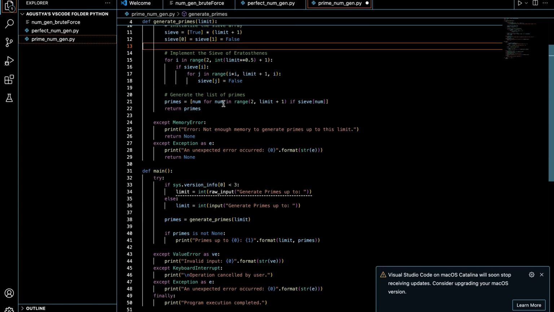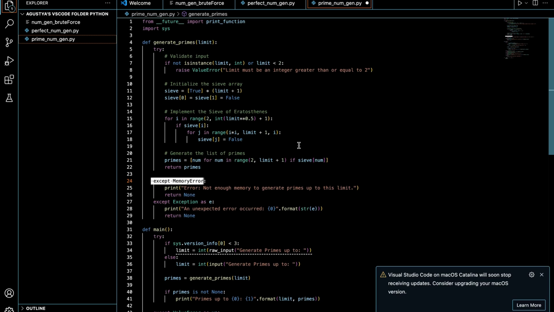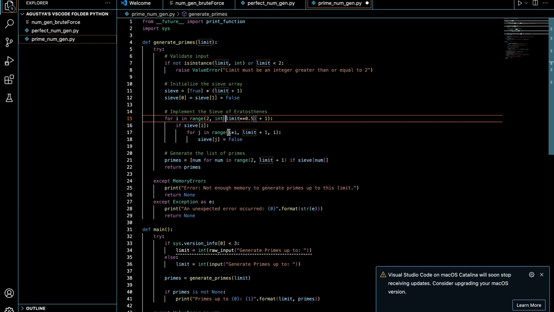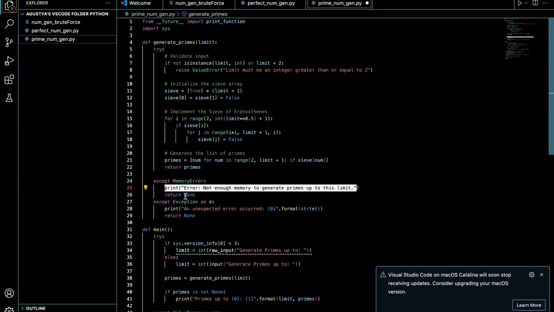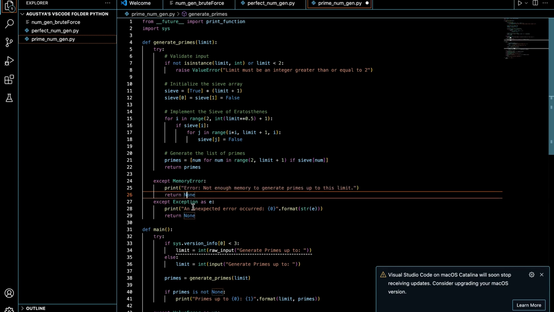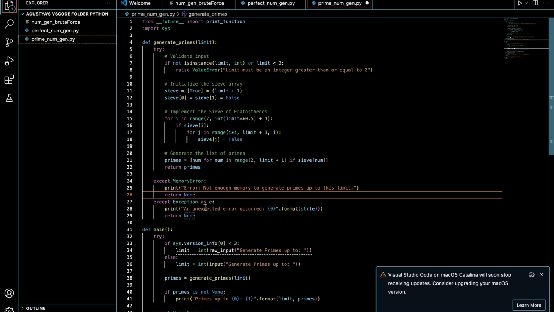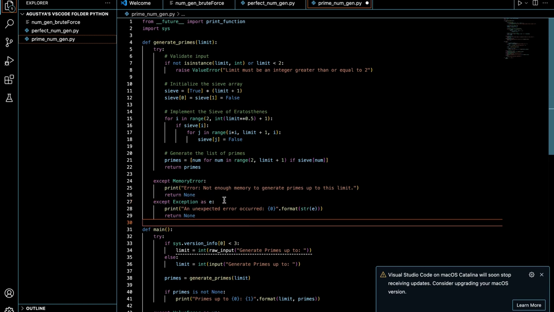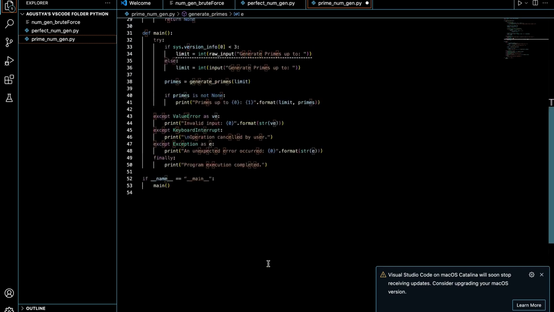And so what we're going to pick up here is how there's also, after that, an exception for a memory error, if it can't generate enough primes to that limit, it's going to print that it can't, and it's going to return nothing, or None as described in Python. Then an except Exception as e, any other exception it doesn't know, it brings in as e. Yeah, when I highlight that, there's a lot of e's in this entire script.